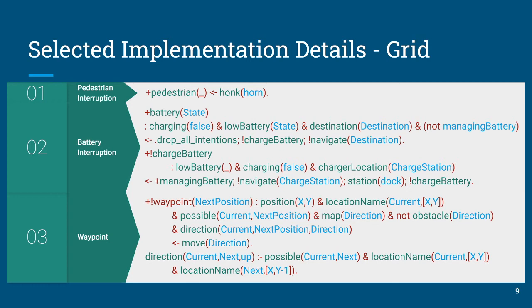Waypoint is how that agent's going to move between those locations. Now here it's very straightforward. You simply move up, down, left, or right. And so we used rules for defining those directions.